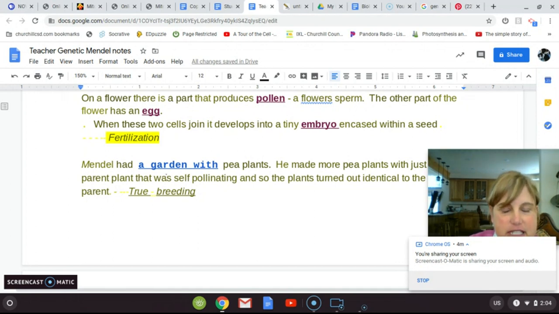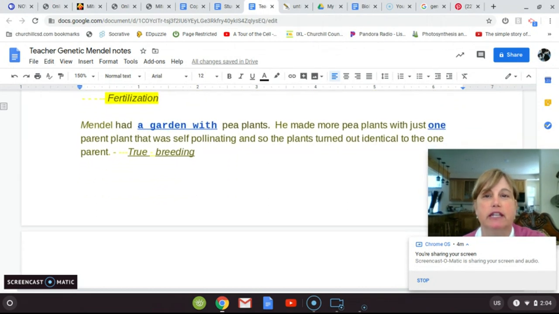Mendel had a garden with these pea plants, and he wanted to make more pea plants, but he wanted just one parent. So this is totally okay with plants. You want just one parent. That was self-pollinating. It had both the sperm, the little pollen, and the egg. And so the plants turned out identical to the parents. So we call that true breeding.